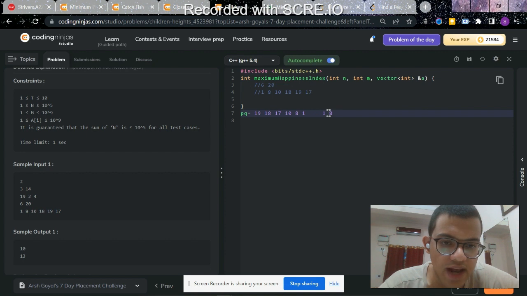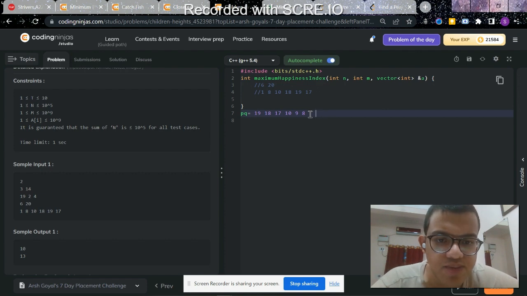If this value 1 is less than m, then 8 minus 1 is 7, so that is the difference. If this difference is less than m, the maximum allowed changes that we can have, then we can just make this 9, and then I will push this back. As it was popped, now this will be 8, 9, and then 8. Again I will do this process.